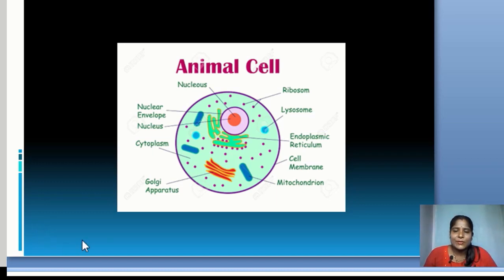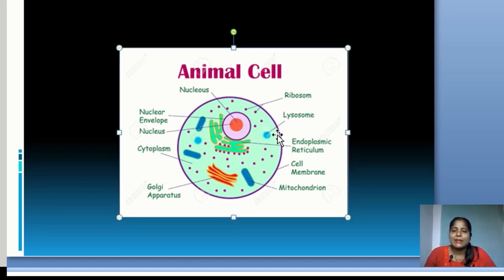If we see the structure of an animal cell, this is the structure of an animal cell. It is a round shaped cell having the nucleus, the lysosome also known as the suicidal bag of the cell, endoplasmic reticulum, cell membrane, mitochondrion, Golgi apparatus, cytoplasm, ribosome, etc. All are present.